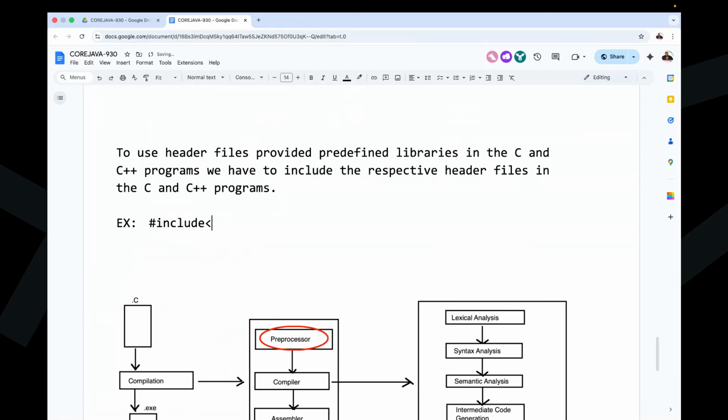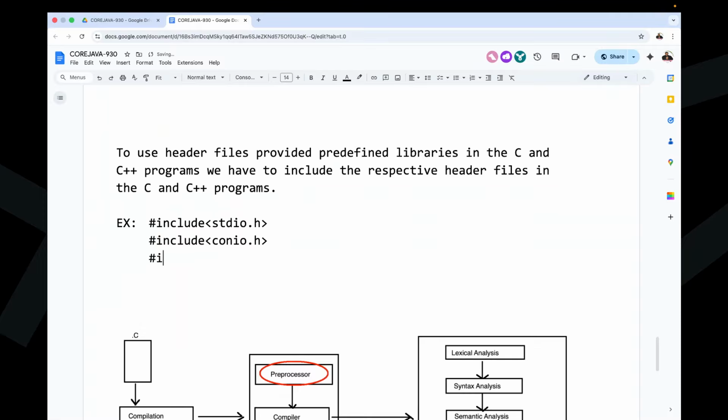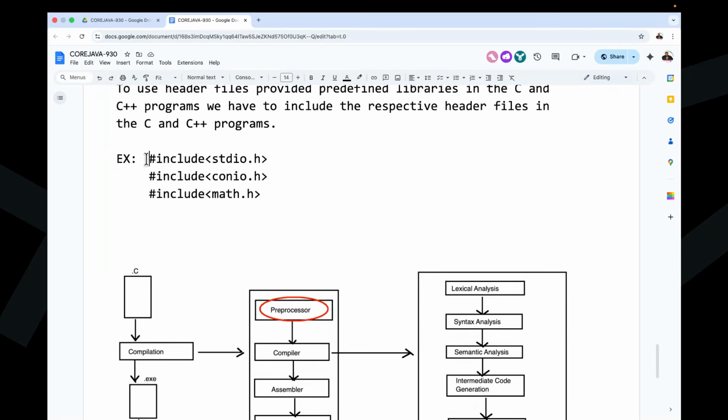Hash include stdio.h, hash include conio.h. The next one is hash include math.h. Like this we have hash include statements. That's okay, fine. Now understand it clearly. If we provide these hash include statements in a C program, what will the preprocessor do? What exactly is the work of the preprocessor?